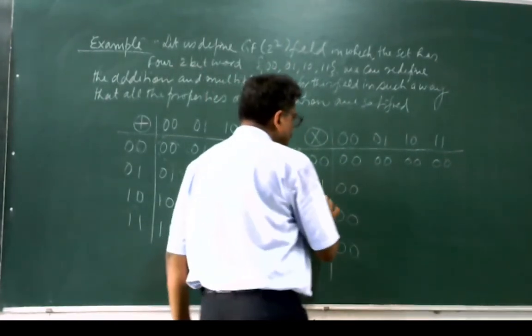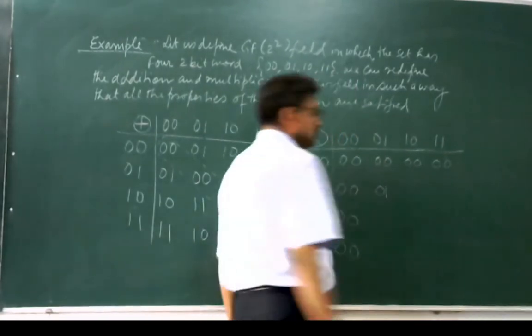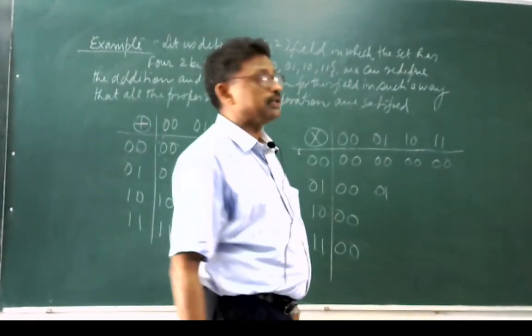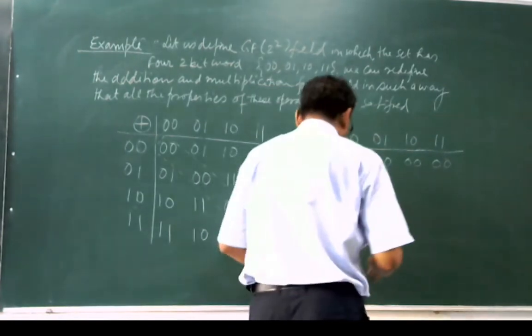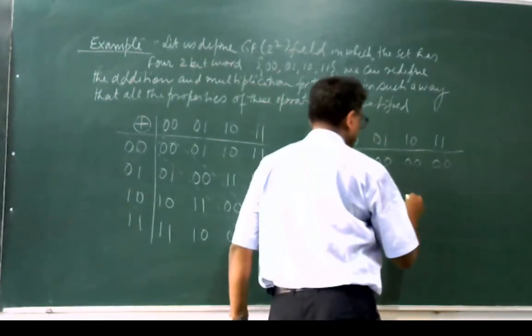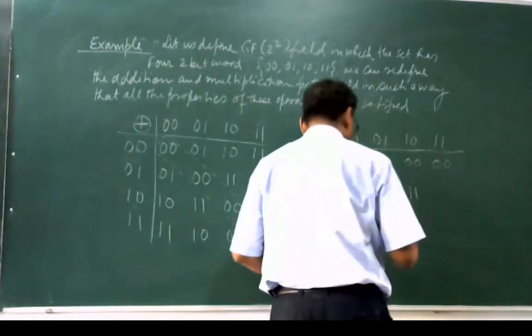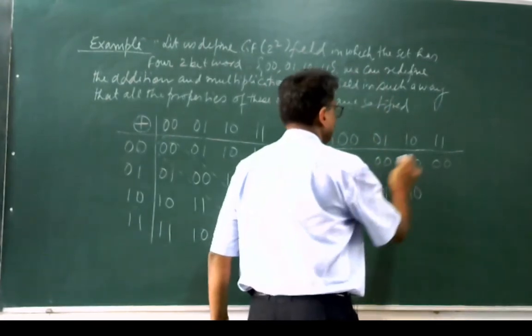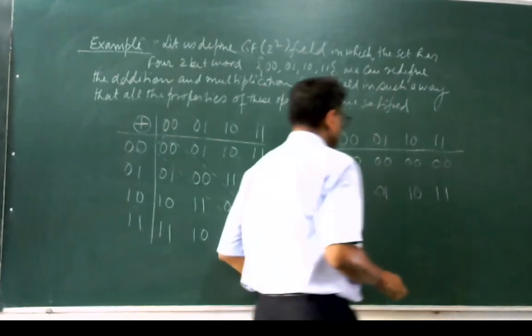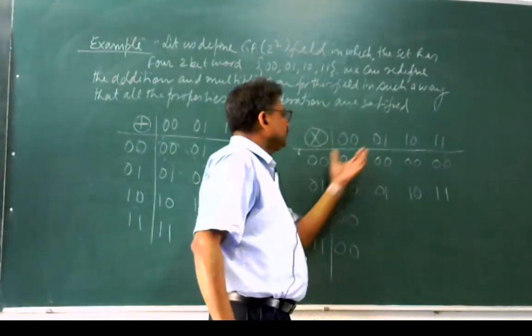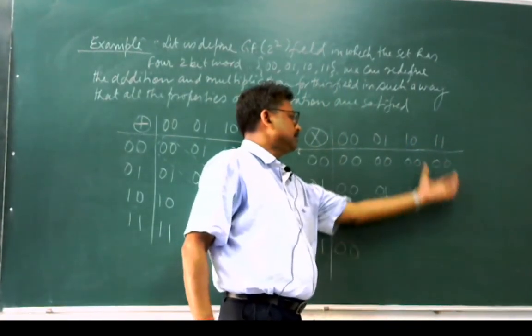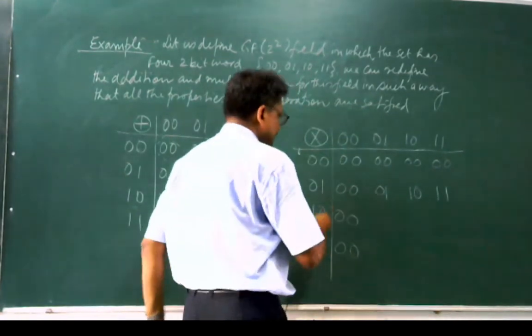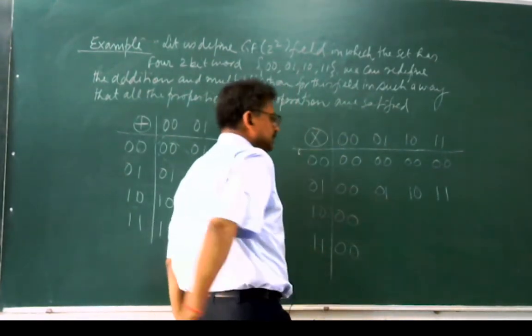If you multiply 0,1 with 0,1, you will be getting 0,1, because 0,1 is the identity element. If you multiply 0,1 with 1,0, you will be getting 1,0. And if you multiply 0,1 with 1,1, you will be getting 1,1. Because if you multiply 0,1 with any number, you will be getting the same number, because 0,1 is the identity element.